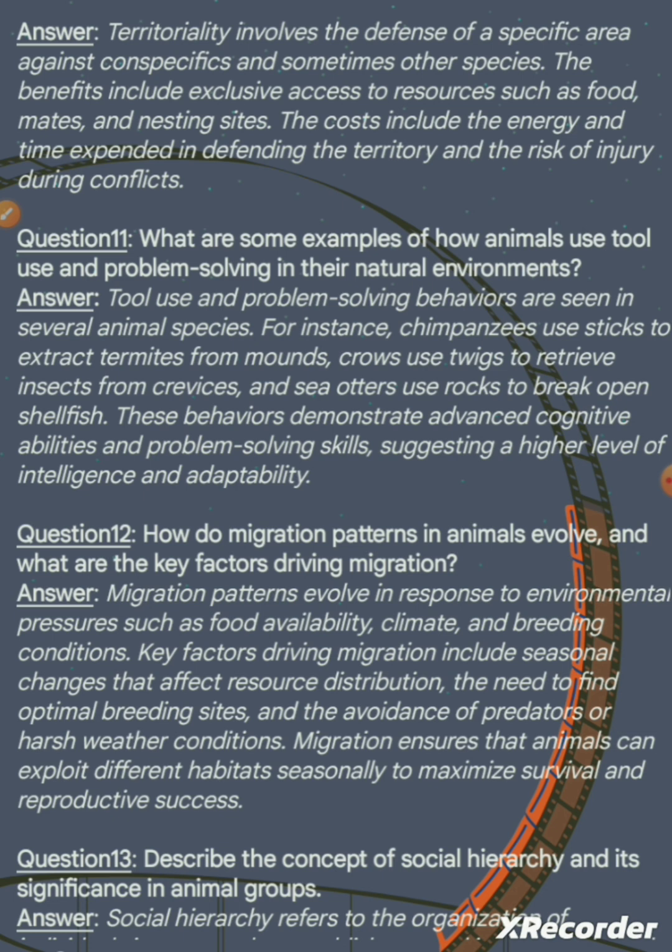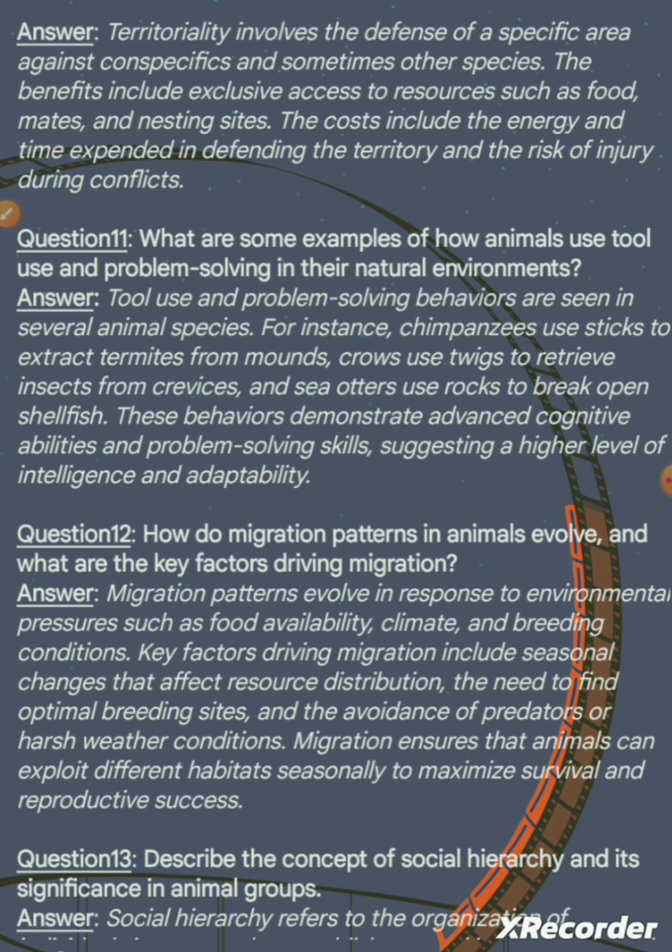Question 12. How do migration patterns in animals evolve and what are the key factors driving migration? Answer. Migration patterns evolve in response to environmental pressures such as food availability, climate, and breeding conditions.